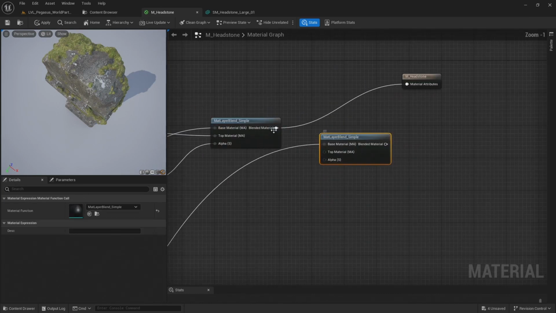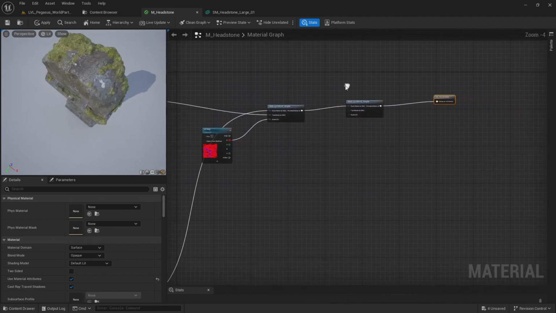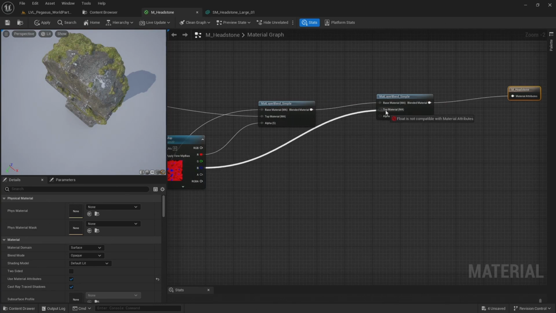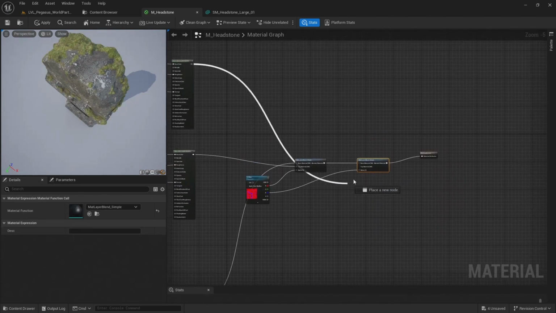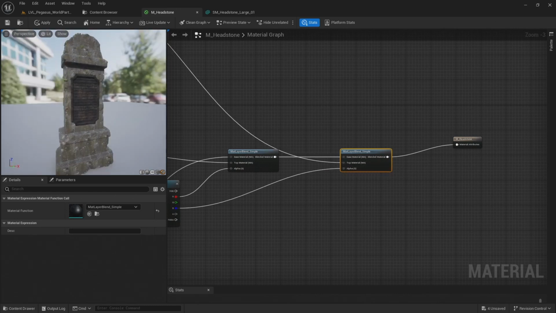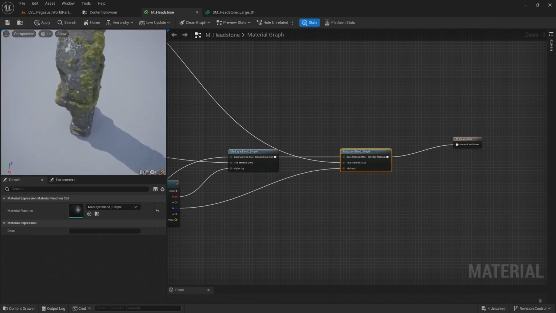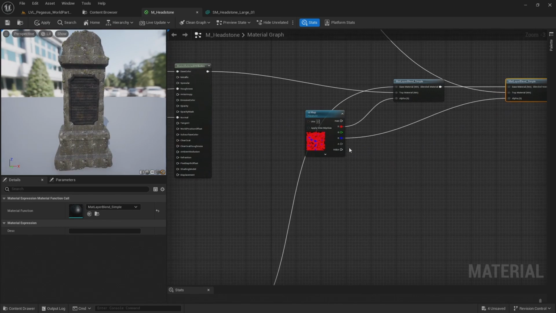And then let's connect this first material blend to the base material of the second material blend and attach that to the material attributes. And then I'm going to connect the blue channel to this second material blend, add that to the alpha, and then add the metal material to the top material. There we go. And now I have the moss, stone, and metal all blended together using this ID map.